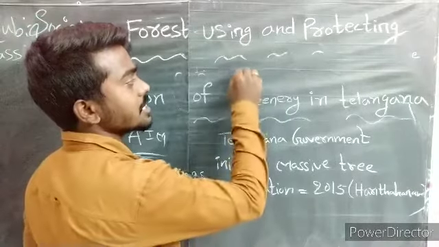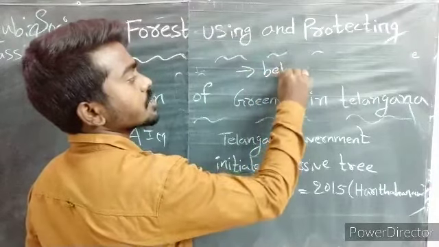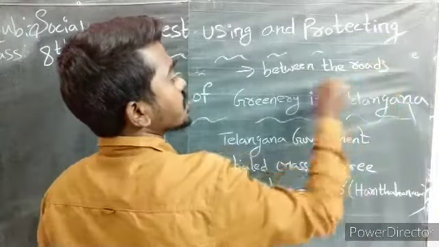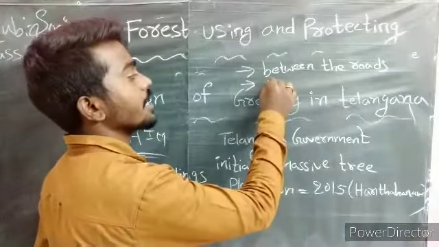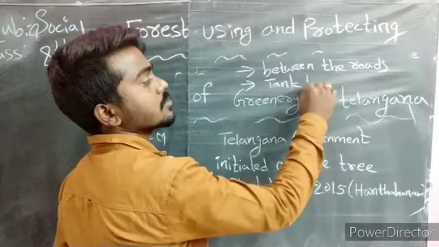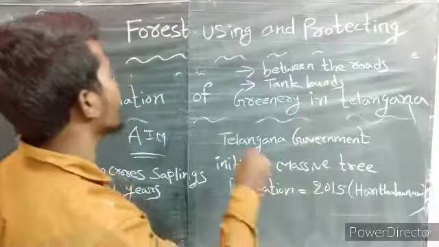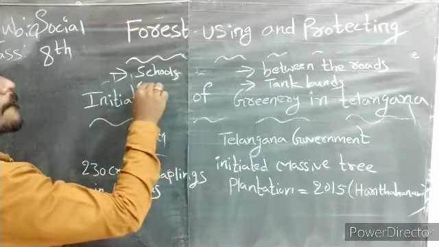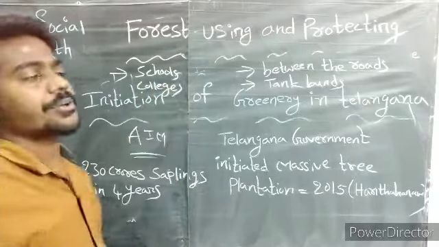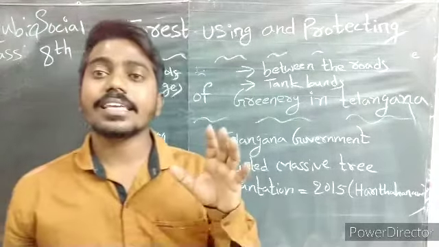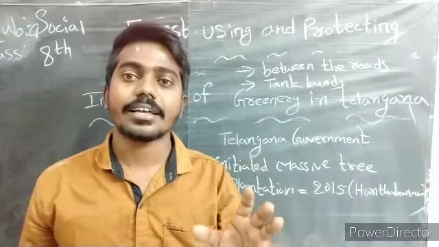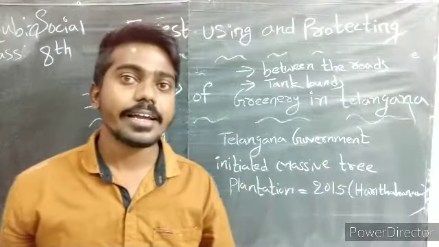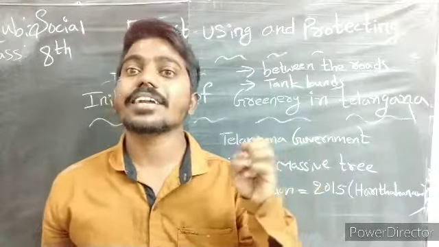Okay, they planted the trees in between the roads. They planted the trees in tank bunds. Tank bund means cherulu. Also they planted the trees in the public places like schools, colleges, universities. Okay, na children? By increasing the trees in our state, that creates a lot of rains. Yes or no, children? And the trees will prevent the soil erosion.